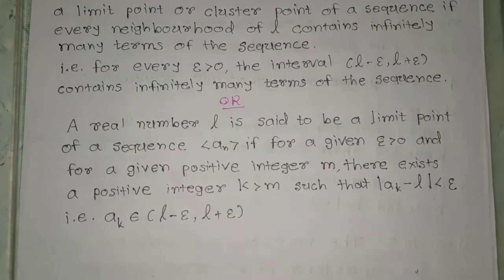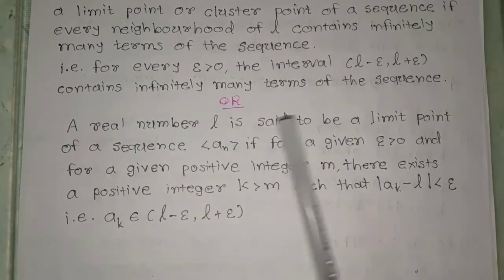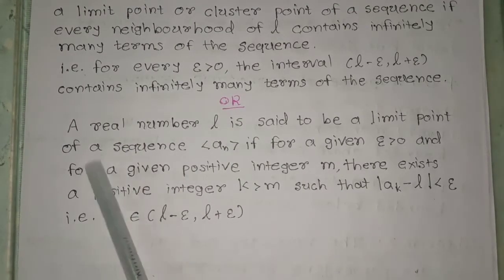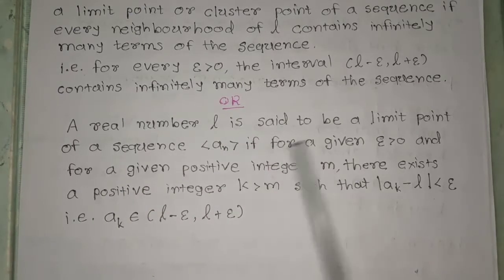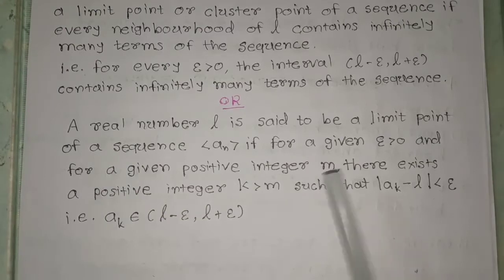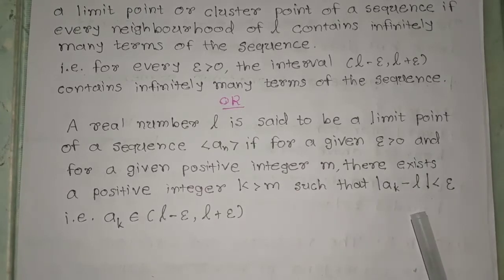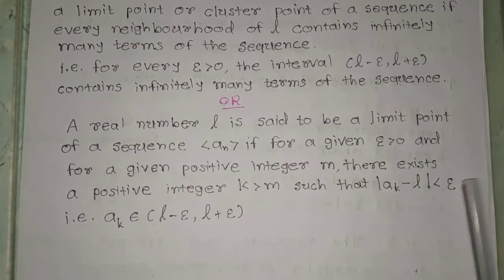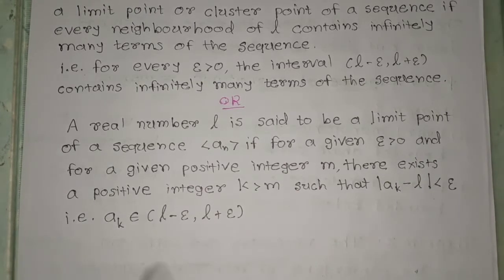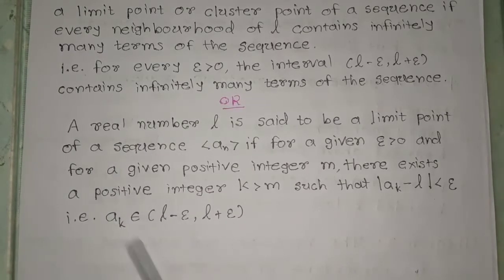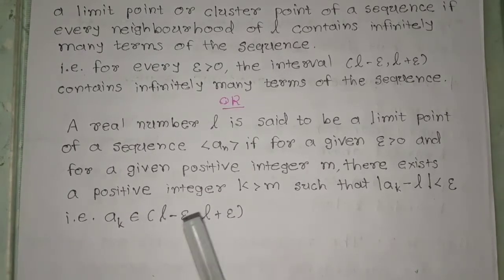Or second definition, a real number L is said to be a limit point of a sequence a_n if for a given epsilon greater than 0, for a given positive integer m, there exists a positive integer k greater than m such that mod of a_k minus L is less than epsilon, that is this a_k belongs to the interval L minus epsilon and L plus epsilon.